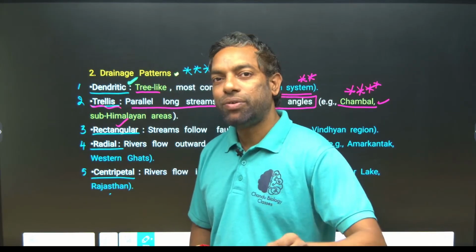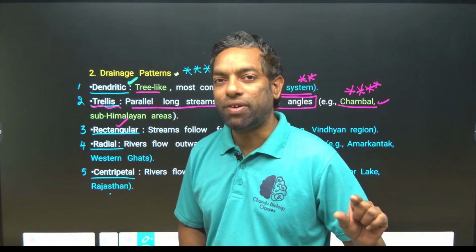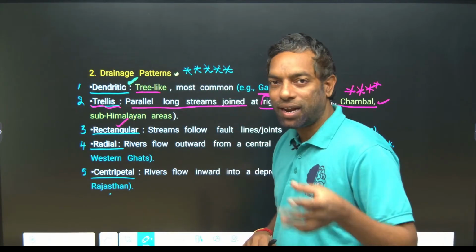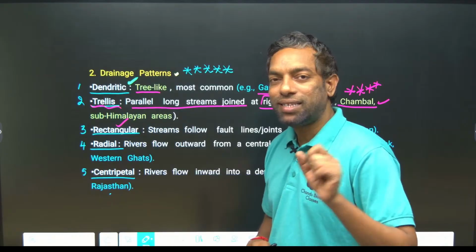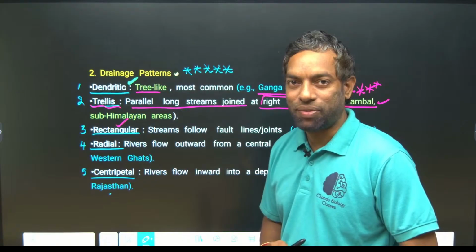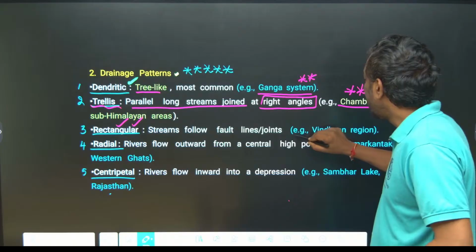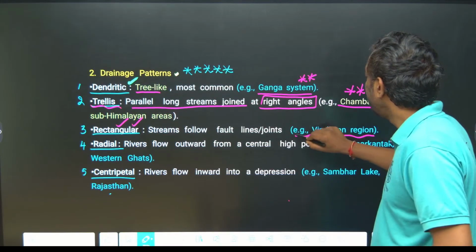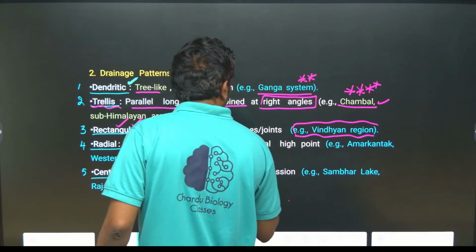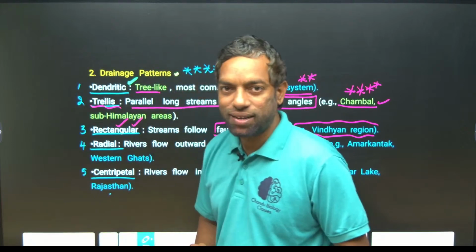They can ask you the river pattern type and the river system, that is the example. First, dendritic is Gangetic; and trellis is the Chambal river system. And if we come to the rectangle, the rectangle is the Vindhyan region, where streams flow from faults or joints. This is most important.